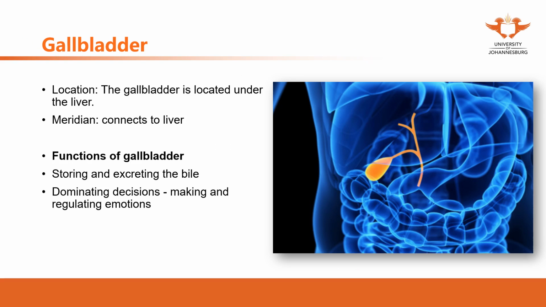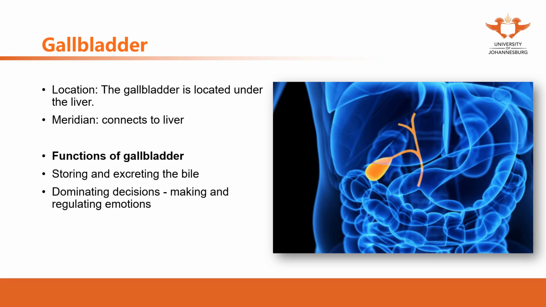The gallbladder is located under the liver. The gallbladder meridian connects to the liver. Because of the close relationship between the gallbladder and the liver, the gallbladder is considered the coupled organ, or the paired organ, of the liver. There are two functions of the gallbladder: storing and excreting the bile, and dominating the decisions. The storing and excreting of bile, no matter from Chinese medicine or from conventional medicine view, they share similar views.